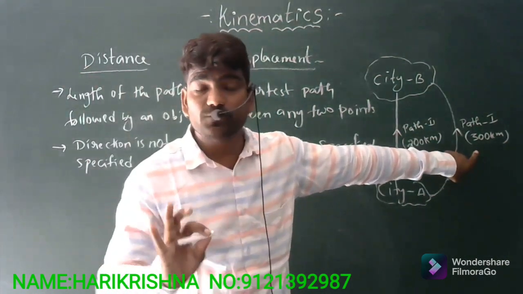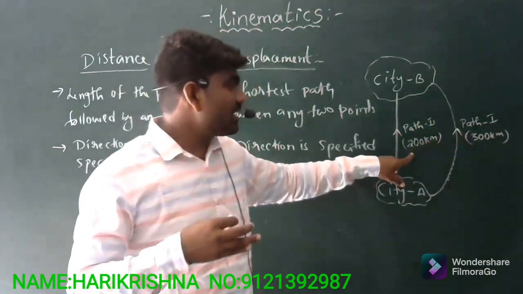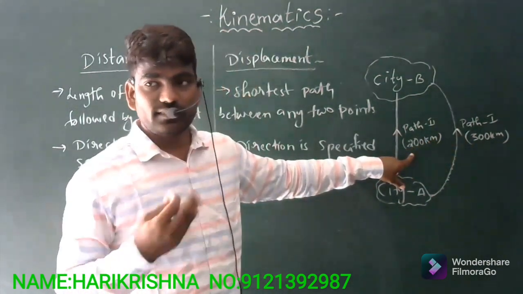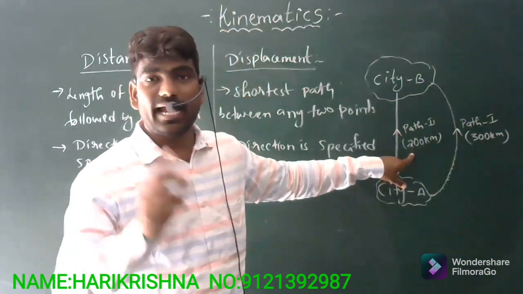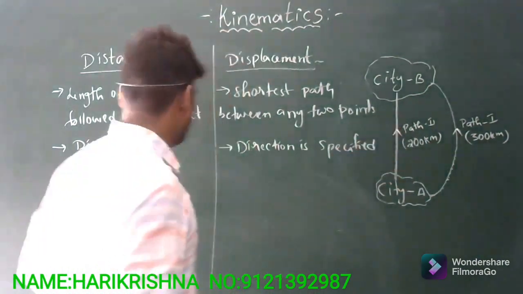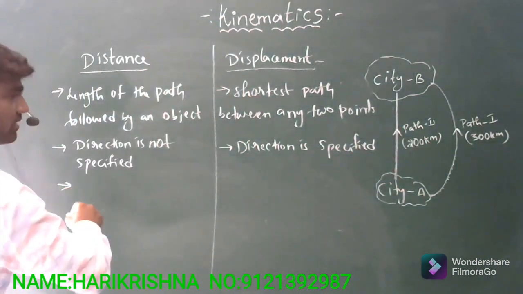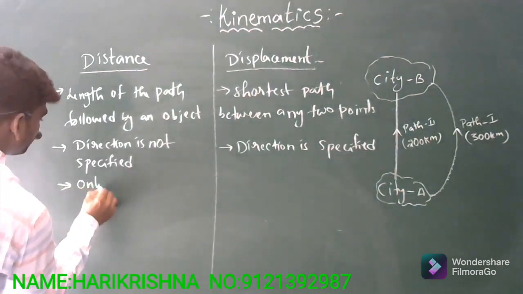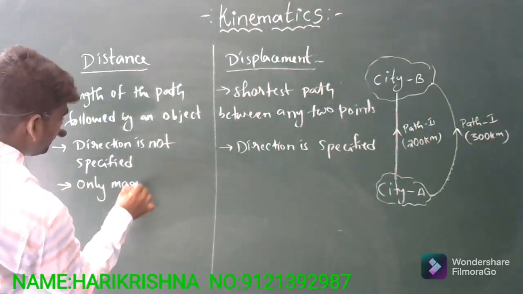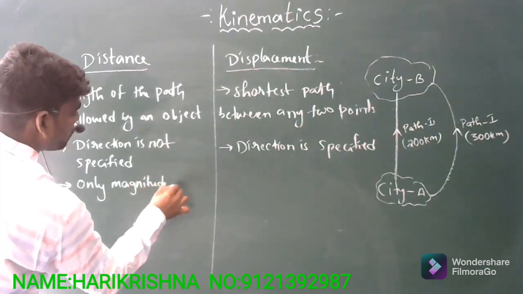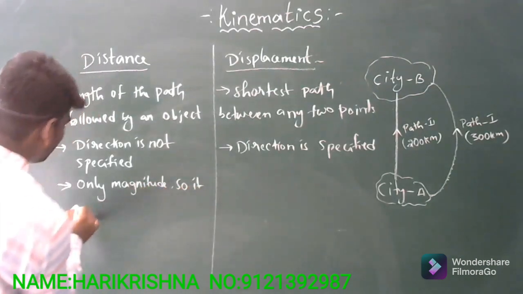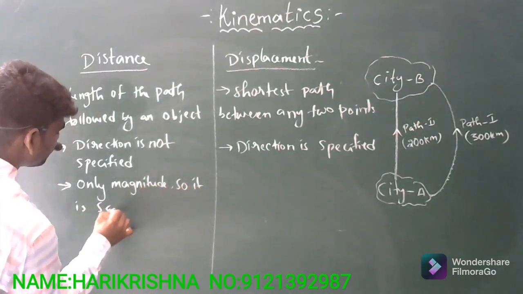It does not have any specified direction. But coming to the displacement, magnitude will be there and a specified direction will be there. So the distance has only magnitude, so it is a scalar quantity.